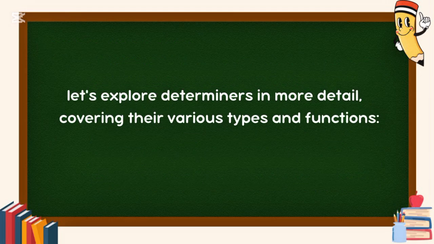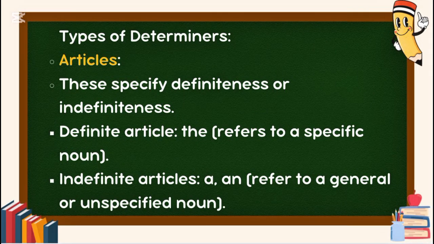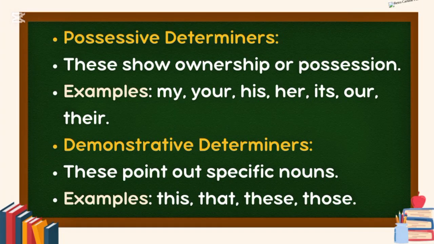Let's explore determiners in more detail, covering their various types and functions. Types of determiners. Articles. These specify definiteness or indefiniteness. The definite article, the, refers to a specific noun. Indefinite articles, a and an, refer to a general or unspecified noun. Possessive determiners. These show ownership or possession. Examples: my, your, his, her, its, our, their.